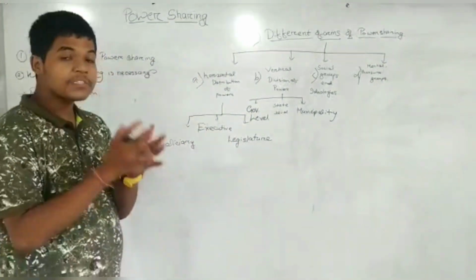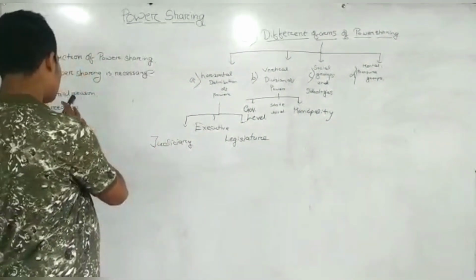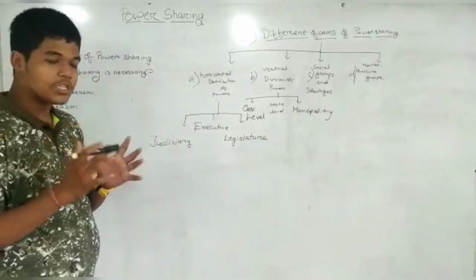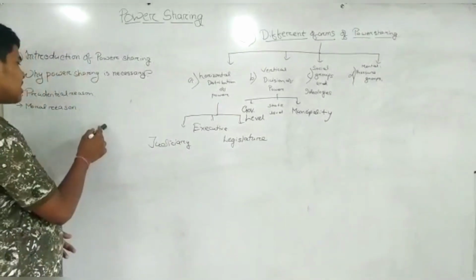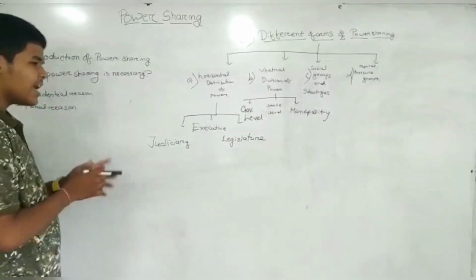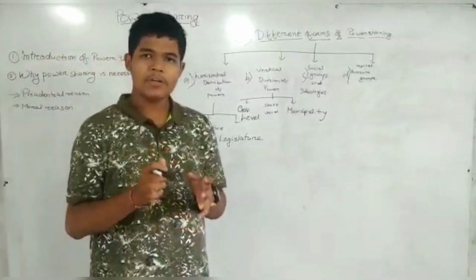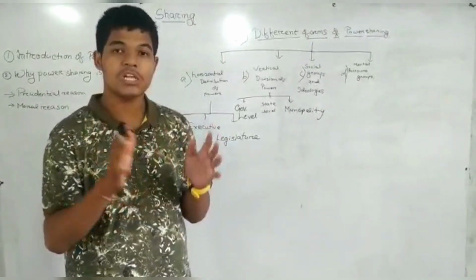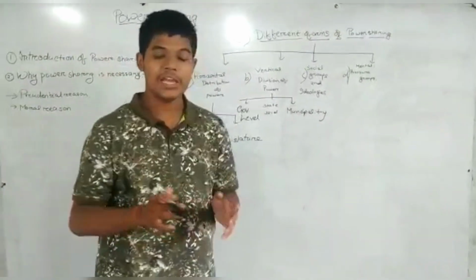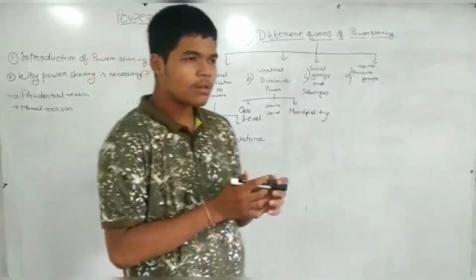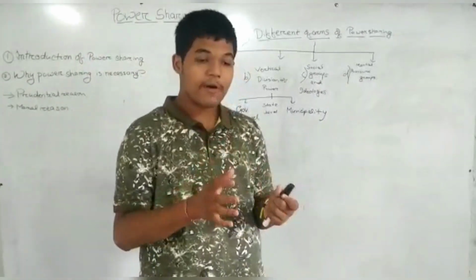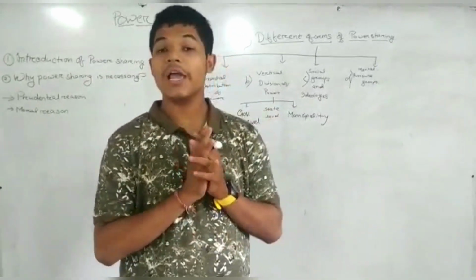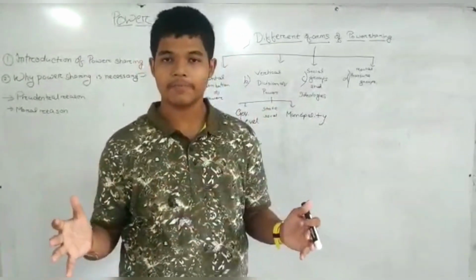So, power sharing is necessary because of two reasons. With this regard, I have two reasons. The first is prudential reason, the other is moral reason. In prudential reason, power sharing helps to reduce the possibilities of conflicts between the social groups. For example, in India, the power is divided into various organs of the government, which we call horizontal distribution of power.